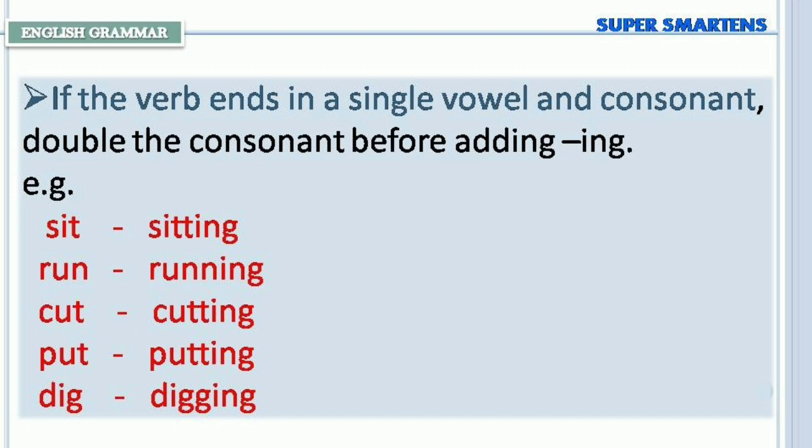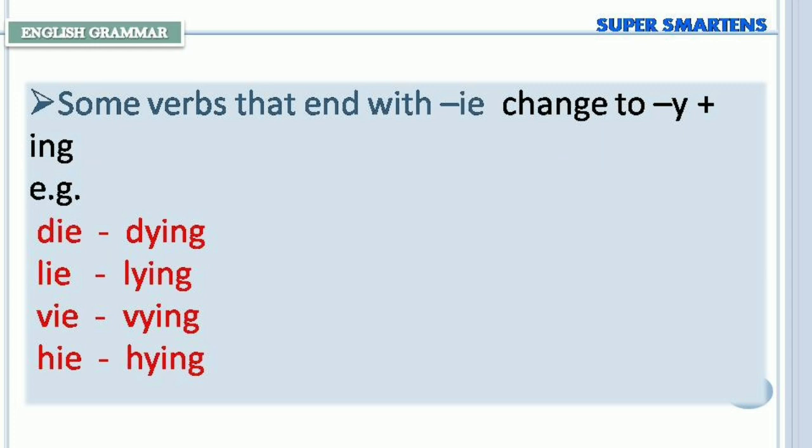If the verb ends in a single vowel and consonant, double the consonant before adding ing. For example, sit, sitting. Run, running. Cut, cutting. Put, putting. Dig, digging.